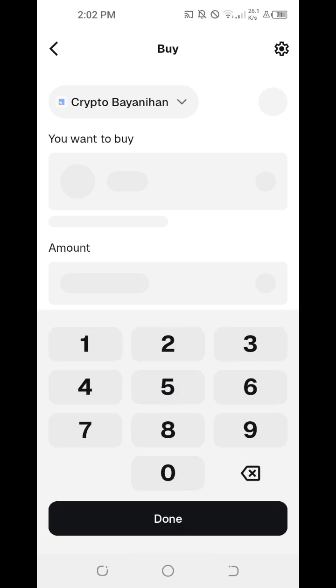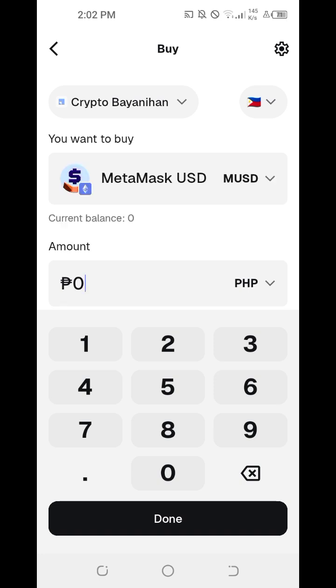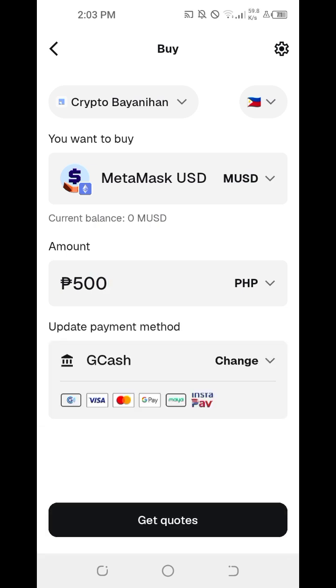And by the way, we can see here it automatically displays the current exchange rate between the Philippine peso and the US dollar. So for example, let's try and input a small amount of money. Let's say we want to buy 500 pesos worth of MUSD stablecoin. This is how it will look if your region or country is located in the Philippines, in Asia. Amount, 500 pesos. Update payment method.